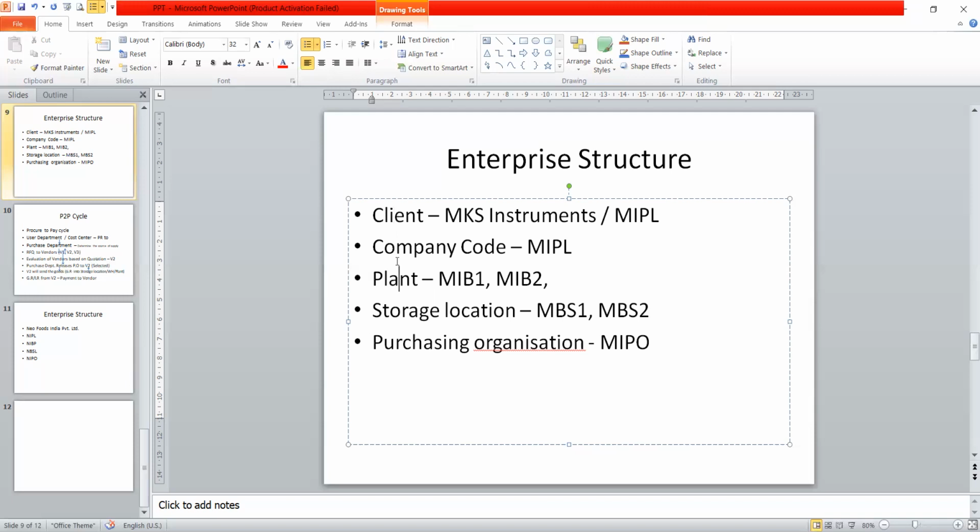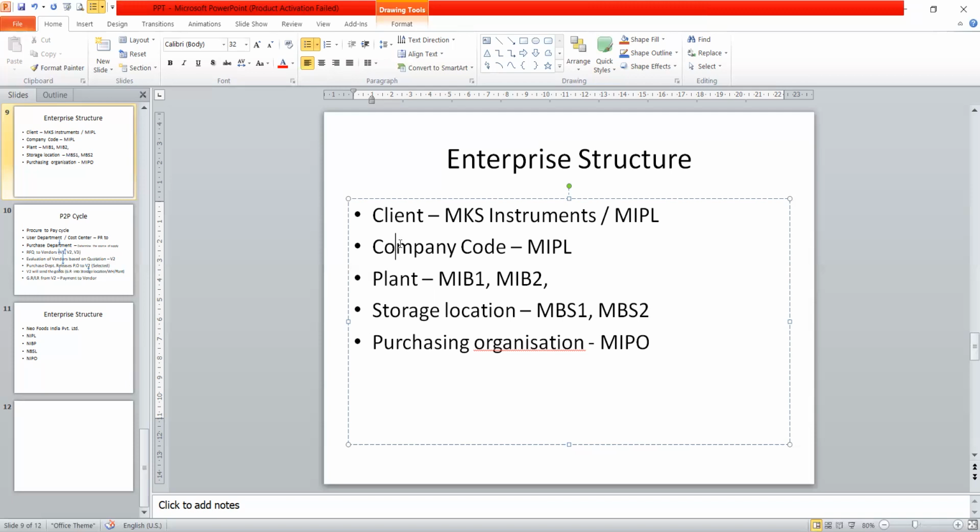Tata is the client or company. Under Tata Automobile itself we can have four-wheelers, spares, and Tata Nano separately, and so on. So company code represents the business center, whereas client or company occupies the topmost hierarchy.